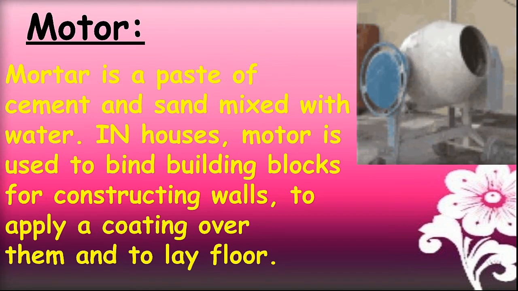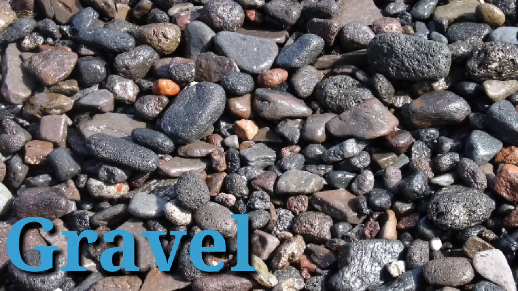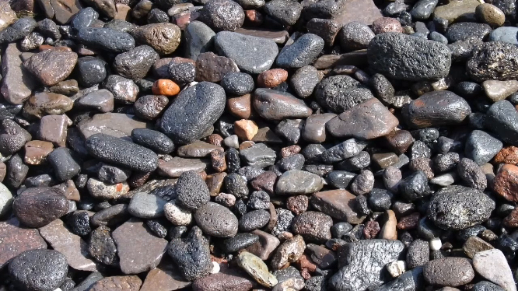In houses, mortar is used to bind building blocks for constructing walls, to apply a coating over them and to lay floor. Next one, concrete. Concrete is a mixture of cement, sand and gravel. It is used in the constructions of buildings, bridges and dams. Children, gravel is nothing but the loose aggregations of rock fragments.